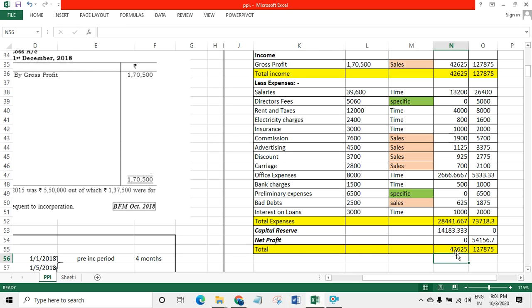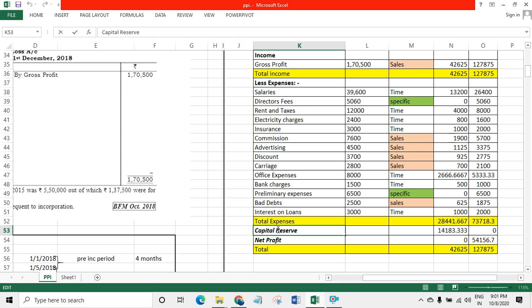In the total column we will write always the highest figure, whether it is an income or an expense. Then after that we will deduct from income, we will deduct the expense. Okay, 42,625 minus 28,441.667. You will get 14,183.333. This is a profit, capital profit.